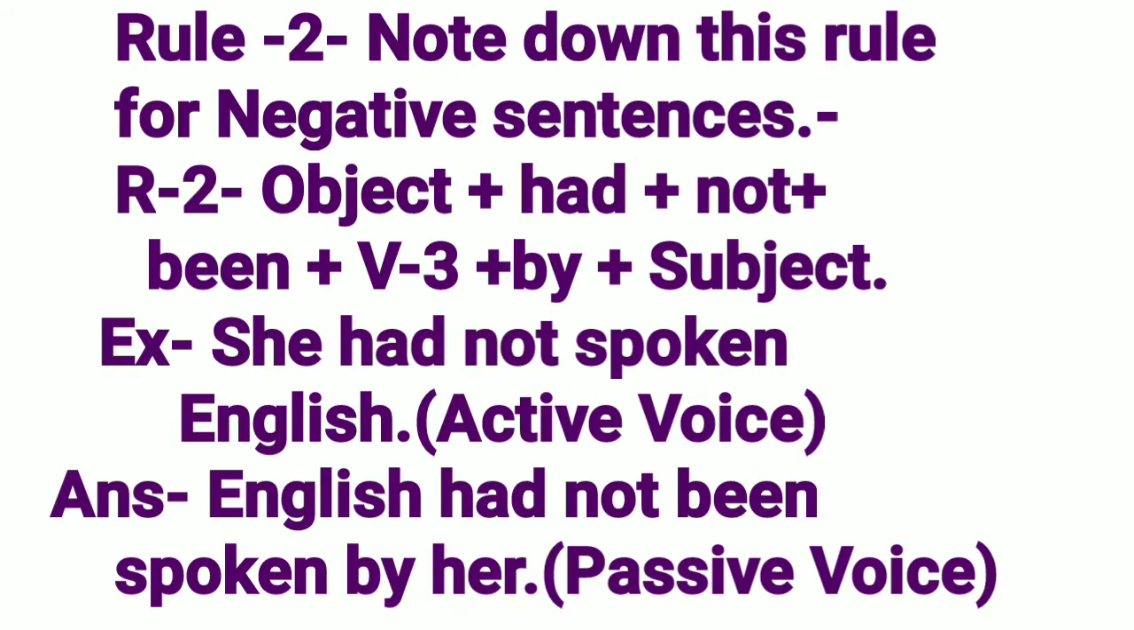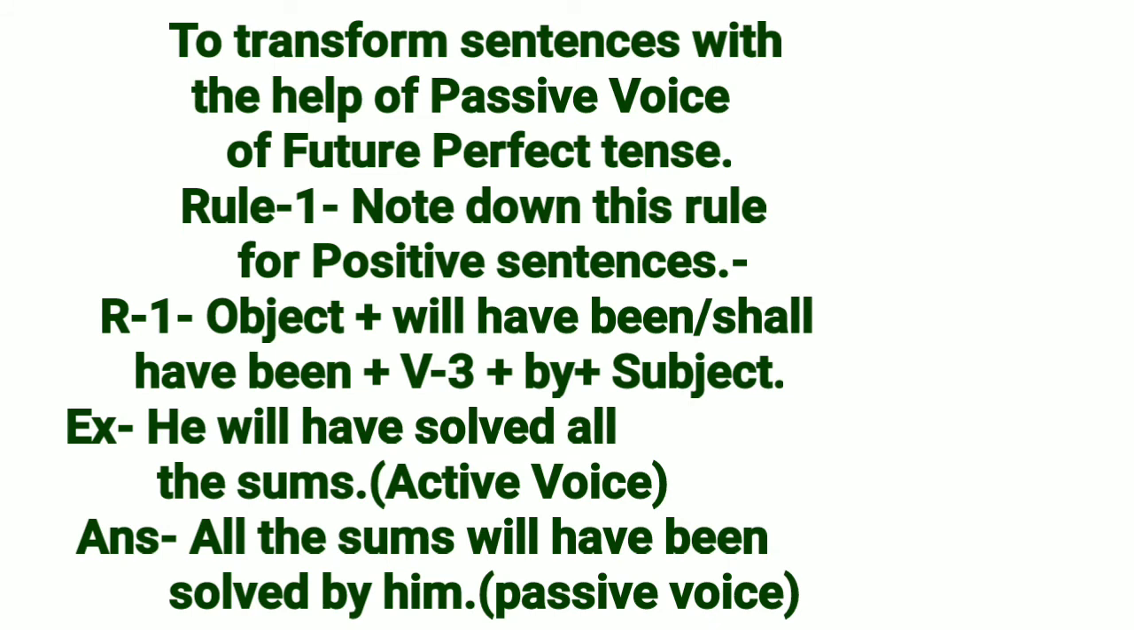Rule 2. Note down this rule for negative sentences. R2. First of all, object, then had, then not, then been, then V3, then by, then subject. Example: She had not spoken English. Answer: English had not been spoken by her. To transform sentences with the help of passive voice of future perfect tense.